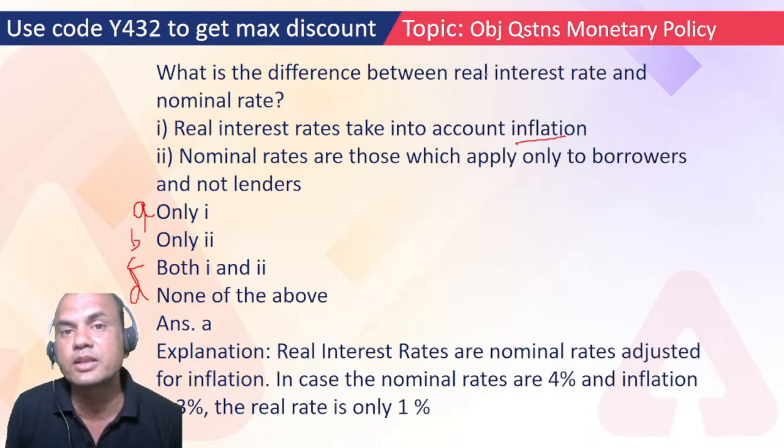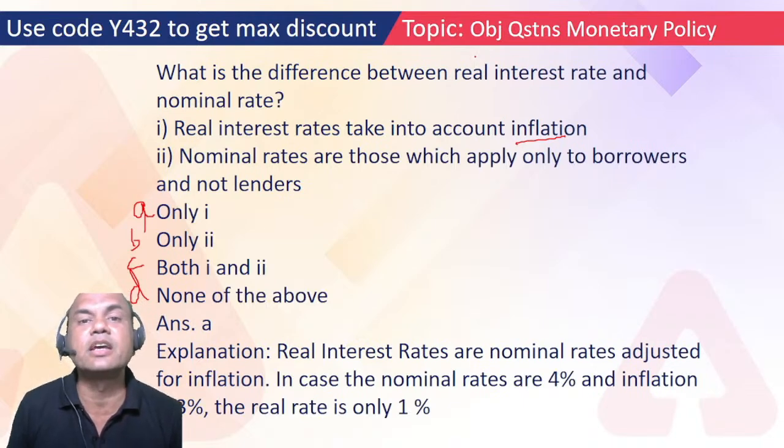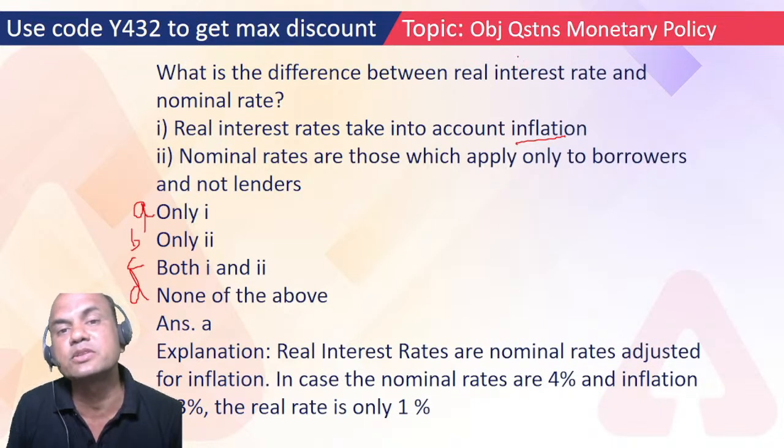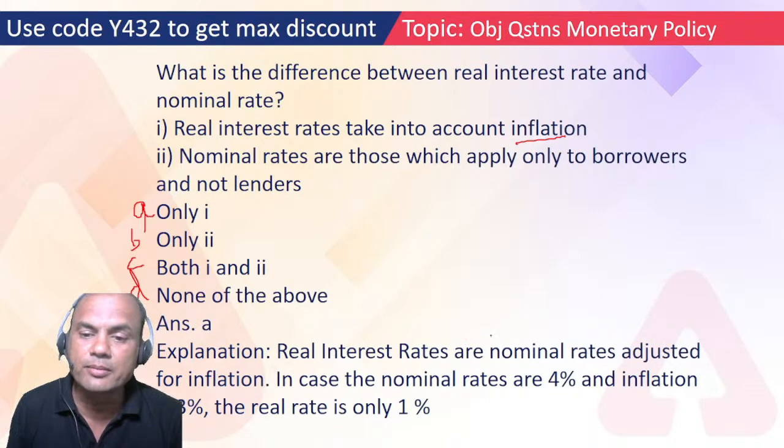What is the base year? It depends on government to government. Presently, the base year for CPI and WPI is 2012. So that is considered as the base year, and real interest rates are based on that. That's why the answer is A. Real interest rates are nominal interest rates adjusted for inflation. So nominal minus inflation equals the real rate. If the nominal rate is 4% and inflation is 3%, then the real rate is only 1%, because 4 minus 3, inflation is subtracted.